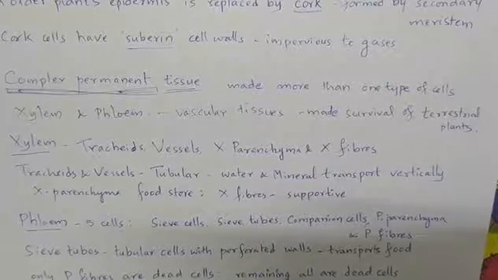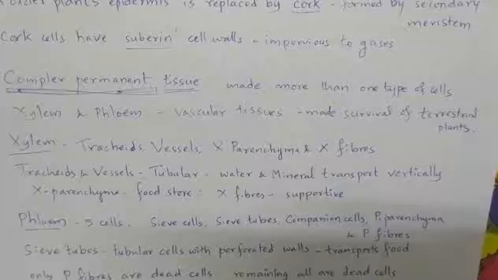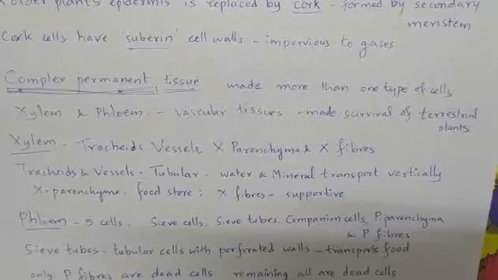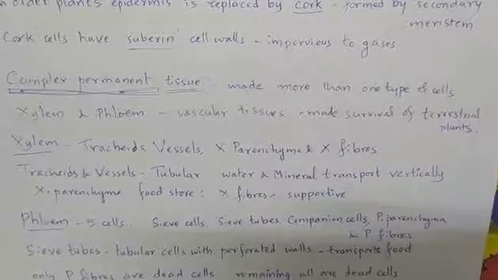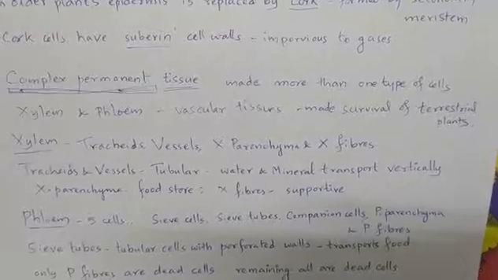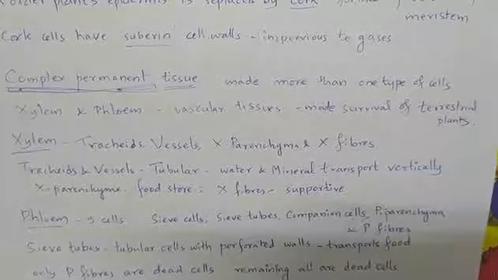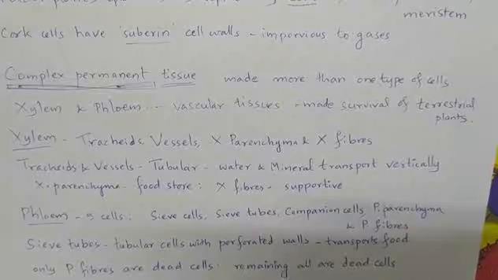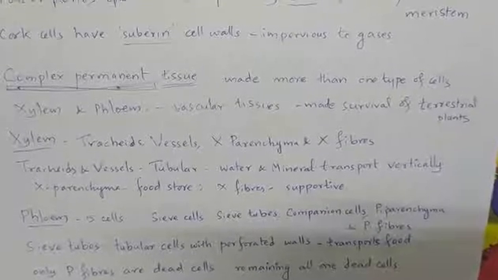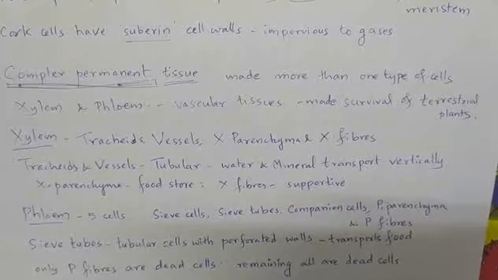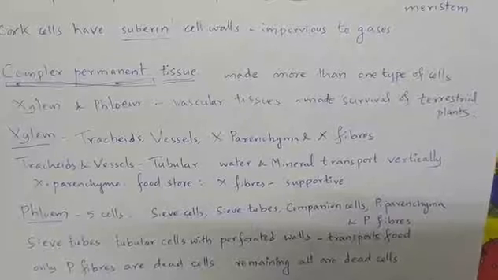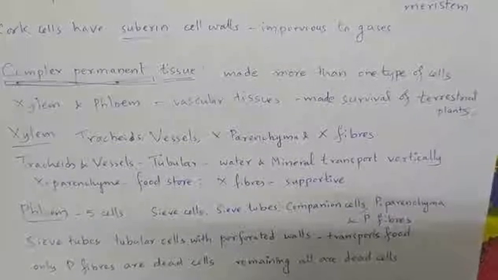The xylem and phloem are the vascular tissues that made the survival of terrestrial plants possible. Xylem contains 4 elements: tracheids, vessels, parenchyma and fibers. Parenchyma means xylem parenchyma, fibers means xylem fibers.